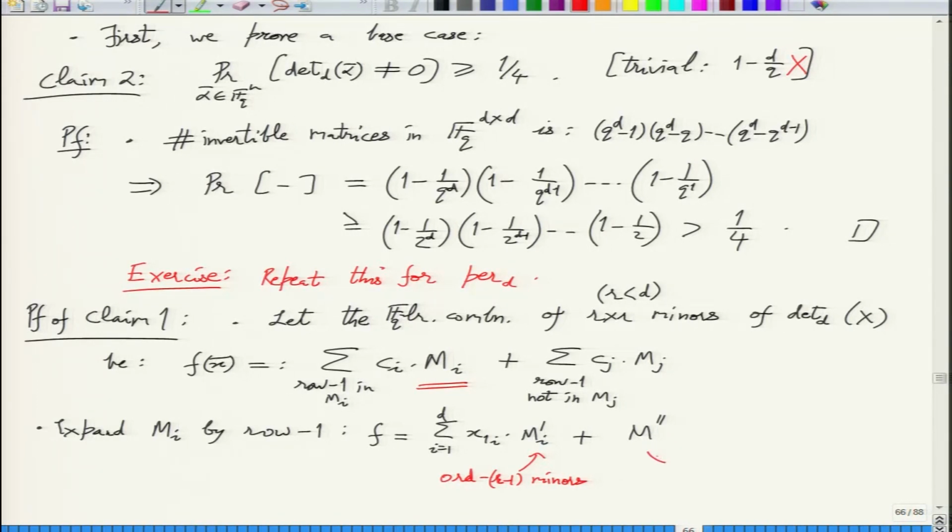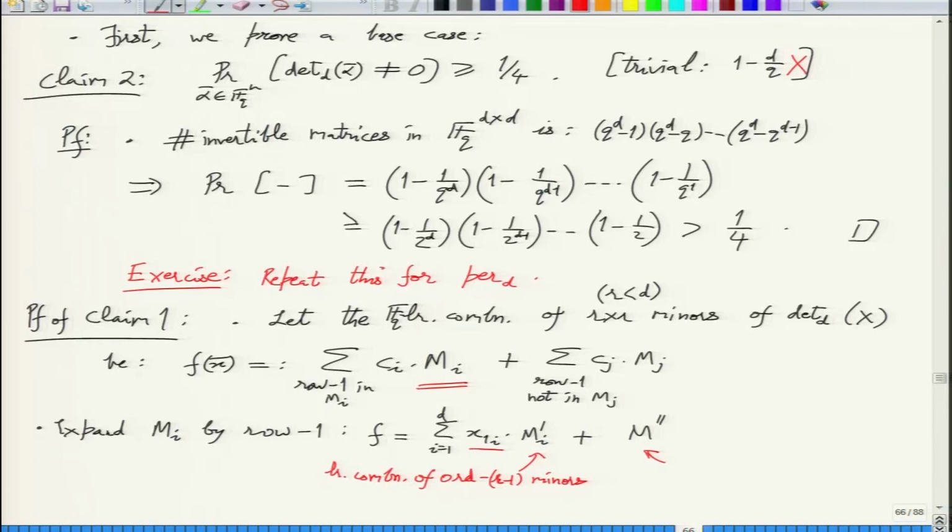And what is M prime prime? Actually, Mi prime is not itself a minor. It's a linear combination of order r minus 1 minors, right? So these ci's will contribute, and we have taken out x1i.